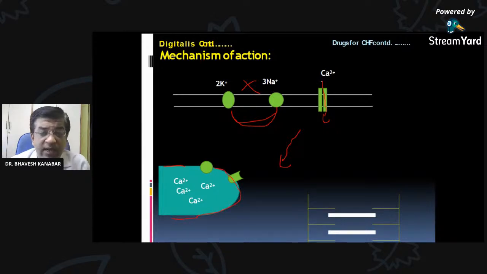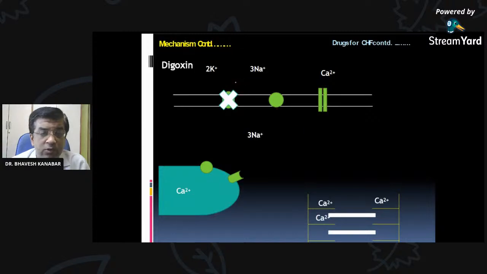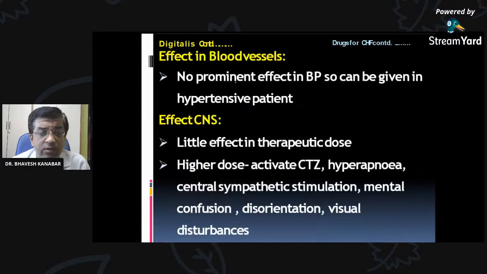So this calcium entered into the cardiac myocyte will cause more calcium release, and it will help in contraction by the actin myosin chain. So basically, to increase calcium level, it has to block the sodium potassium ATPase pump. So this is again through the figure.